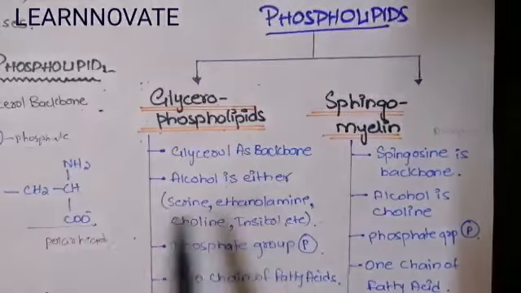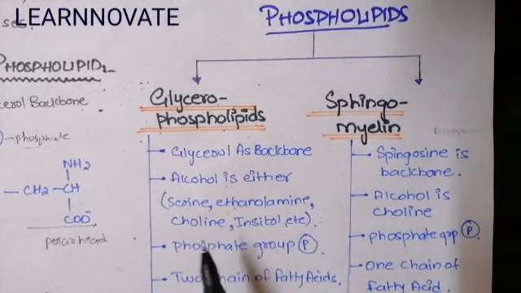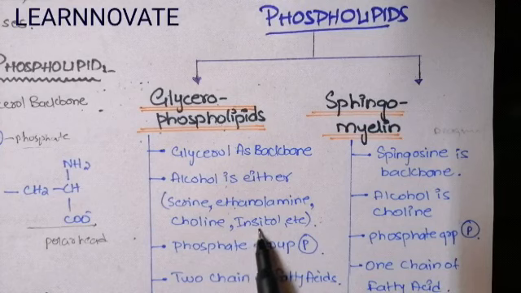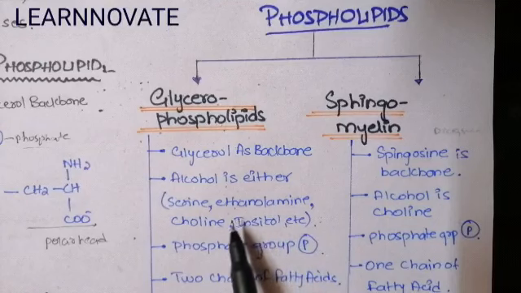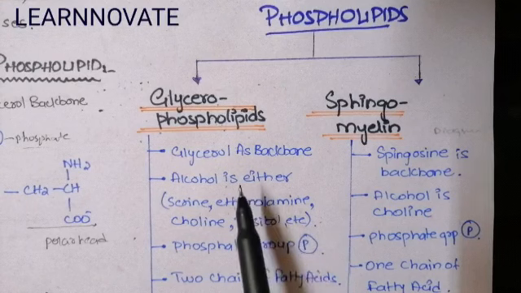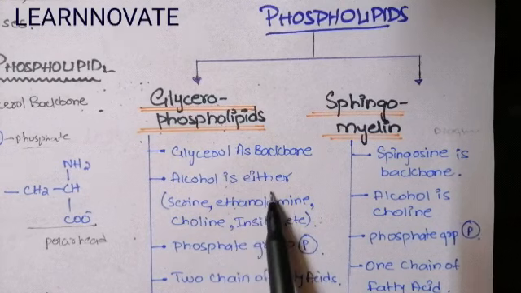Any alcohol is attached, that is the polar head. It can be serine, ethanolamine, choline, inositol, or any other alcohol, attached to the glycerol molecule by the phosphodiester bond. That is a very important point to remember here: the alcohol is attached to the backbone of the molecule, that is the glycerol molecule, with the bond that is called the phosphodiester bond.